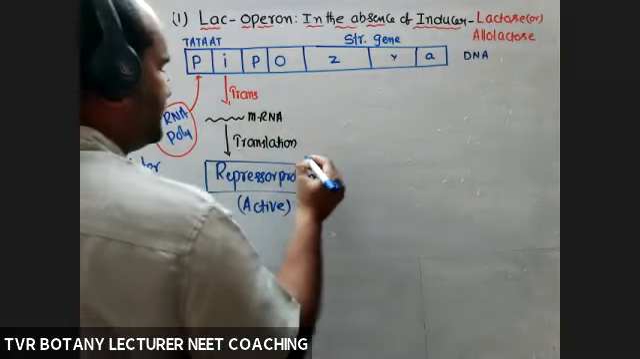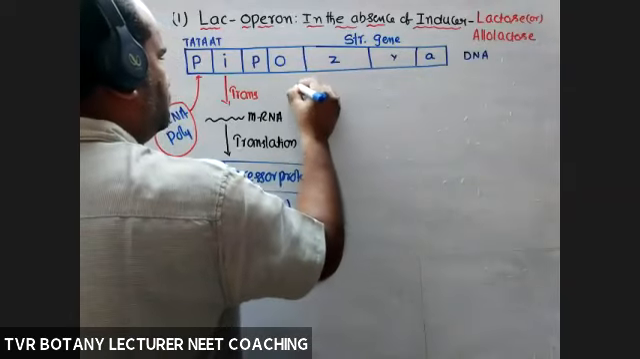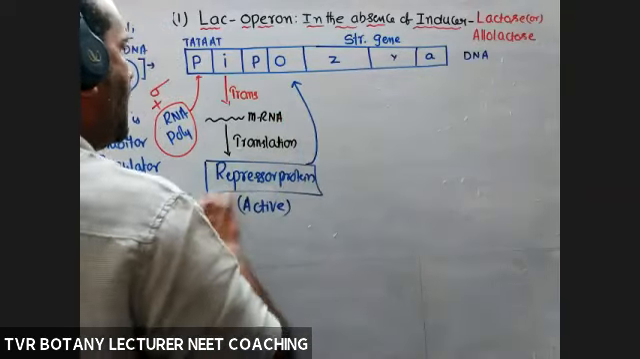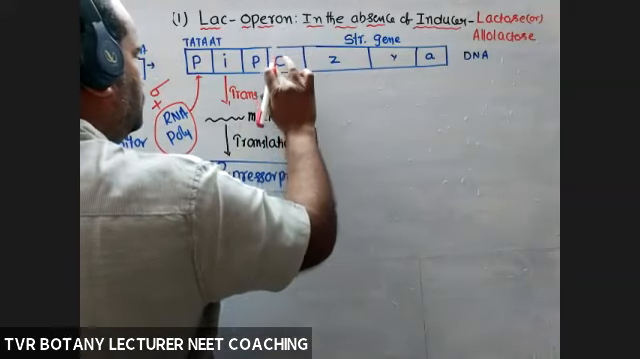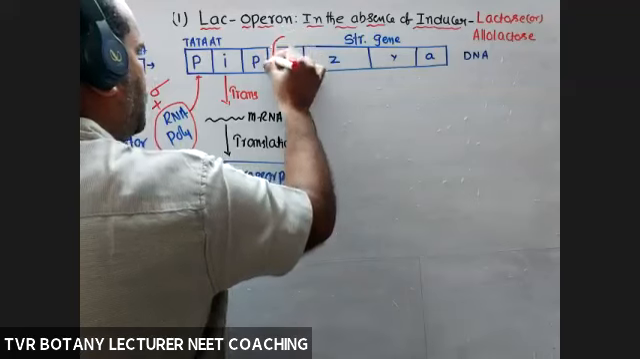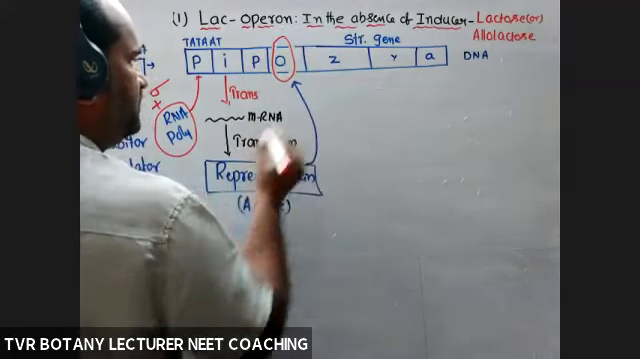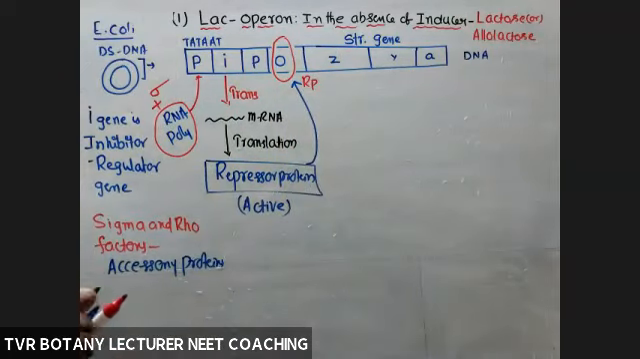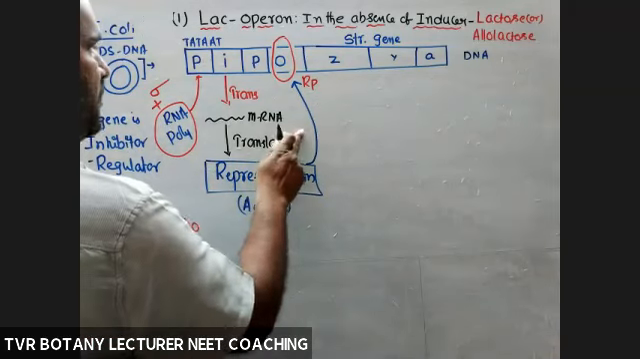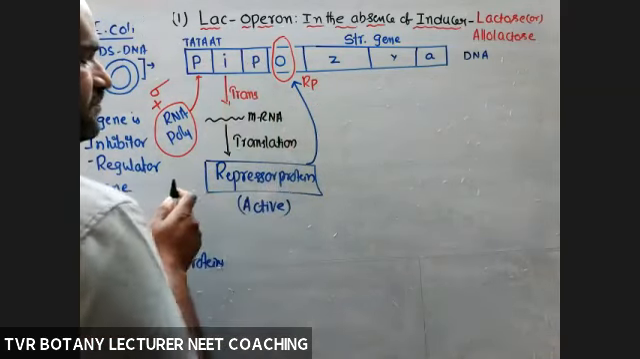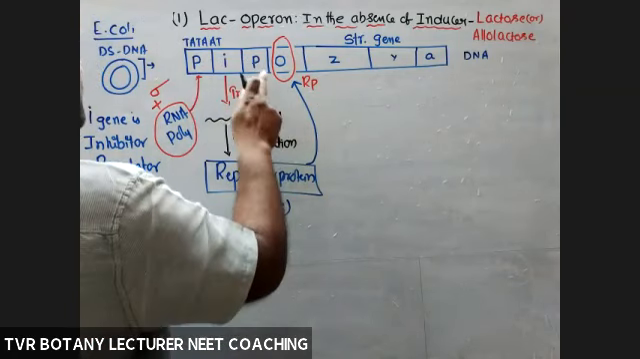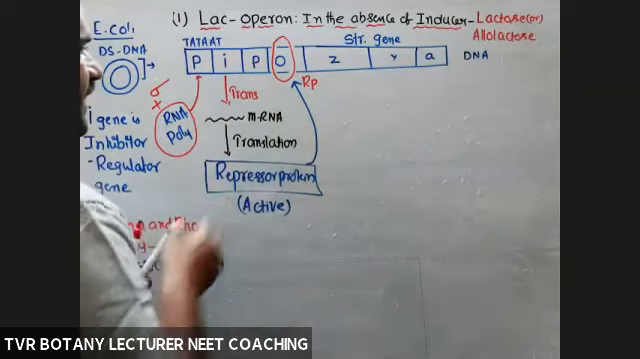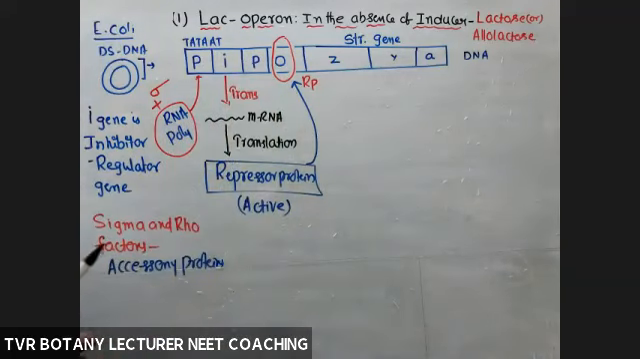So now this repressor protein is bound to the operator. What is this red colored one? Repressor protein, RP. Okay, so now RNA polymerase is bound with the promoter. Even though RNA polymerase is able to identify the promoter, it is not able to pass through the operator. Reason, the operator is blocked by repressor protein.